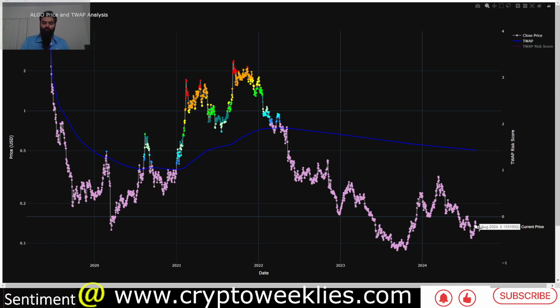So again, almost one fourth. The price is one fourth of the time weighted average price, and that's why the color code is back to purple.